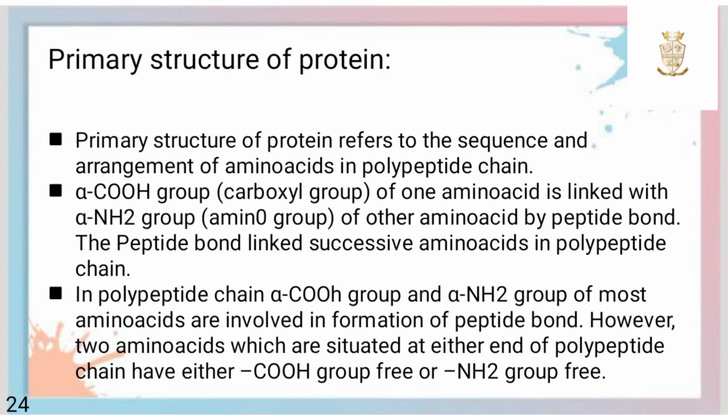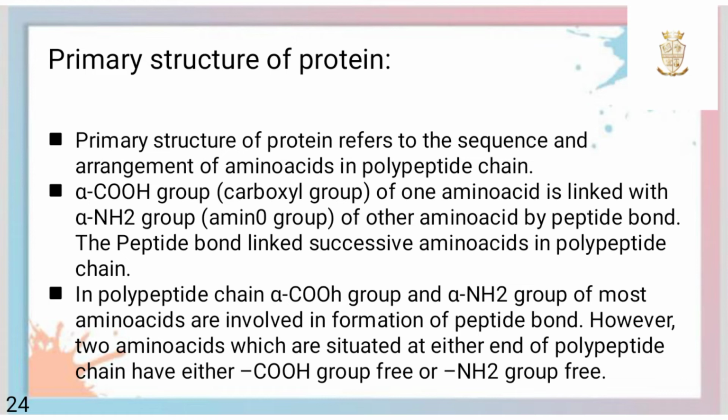Primary structure of protein. Primary structure of protein refers to the sequence and arrangement of amino acids in the polypeptide chain. The carboxyl group of one amino acid is linked with the amino group of another amino acid by the peptide bond. In a polypeptide chain, the carboxyl group and amino group of most amino acids are involved in the formation of peptide bond.